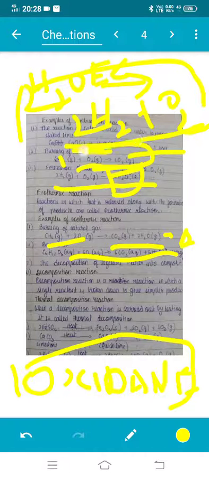This is also a decomposition reaction: a 2 rupee coin is divided into a 1 rupee coin and a 1 rupee coin, both the same. So this is a decomposition reaction, and the other parts, thermal decomposition reactions, we will study in the next video.